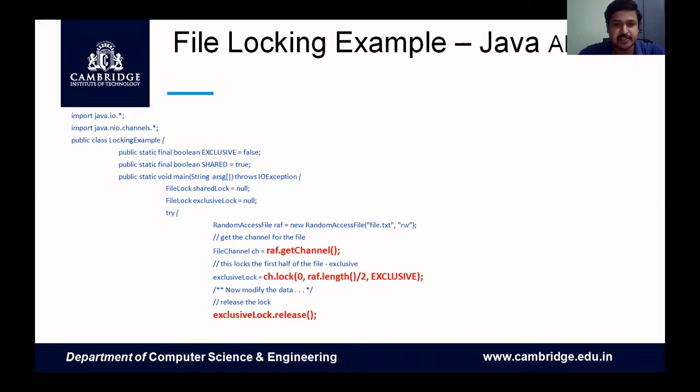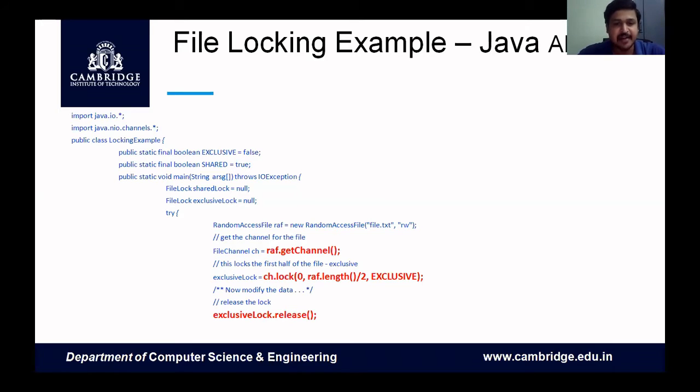So that is why in the first line you can see RandomAccessFile raf equals new RandomAccessFile. We are generating a new random access file with the file name file.txt, which we are giving permission for read-write mode. Once we have that, we get the channel by using raf.getChannel.